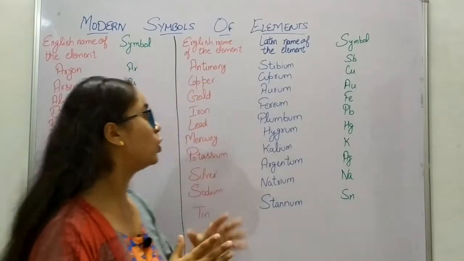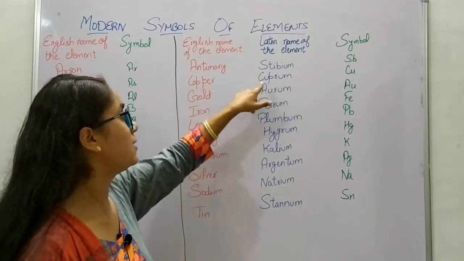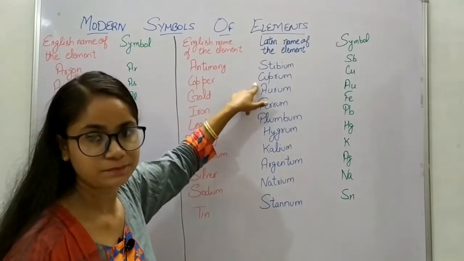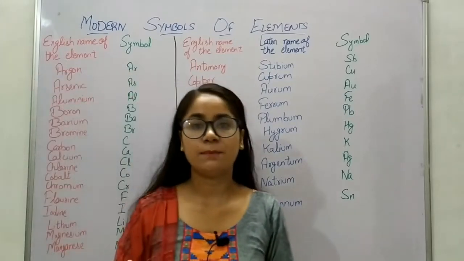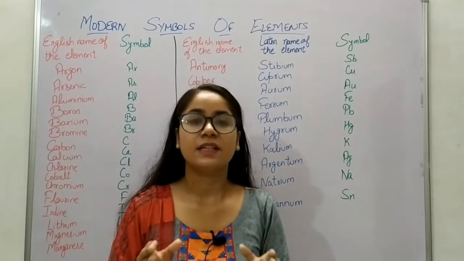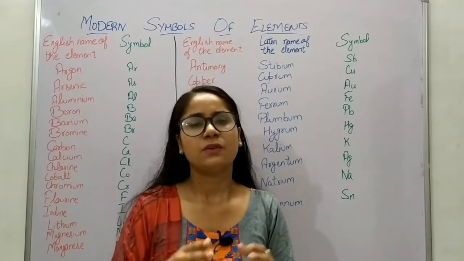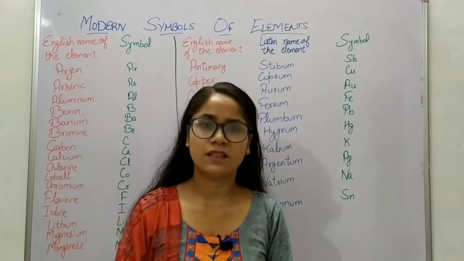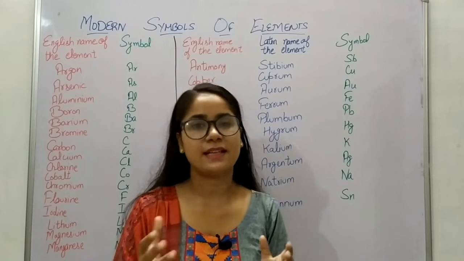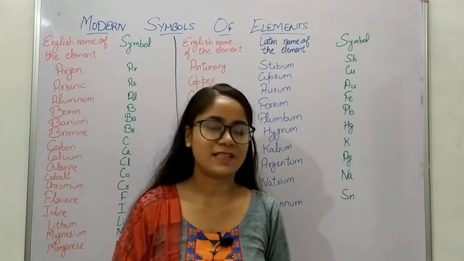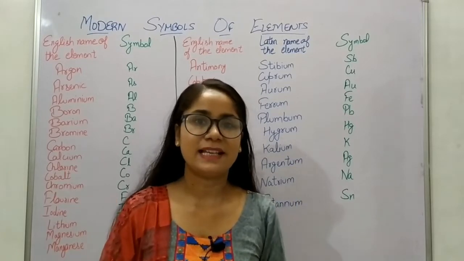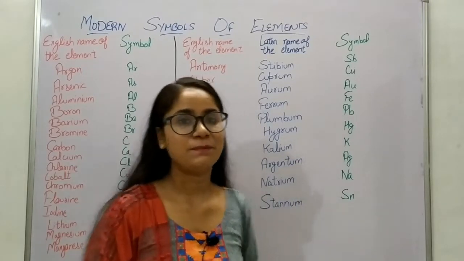Copper has come from the Latin cuprum. So all the elements were named scientifically depending on the various situations and various properties, and it has been decided by the IUPAC from a very long time.